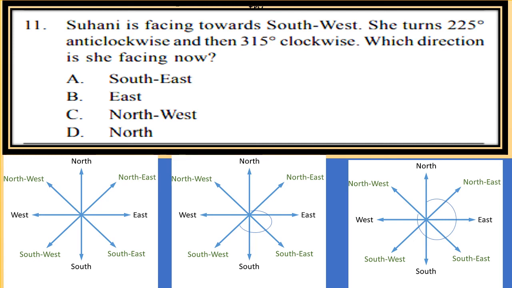See, she is facing southwest, so from southwest to northeast will be 180°, and then from northeast to north 45°, making 225°. So after turning 225° anti-clockwise, she is facing north. Now see the third picture. From north she turned 315° clockwise. Now 315° from north will be northwest. So the answer will be northwest.